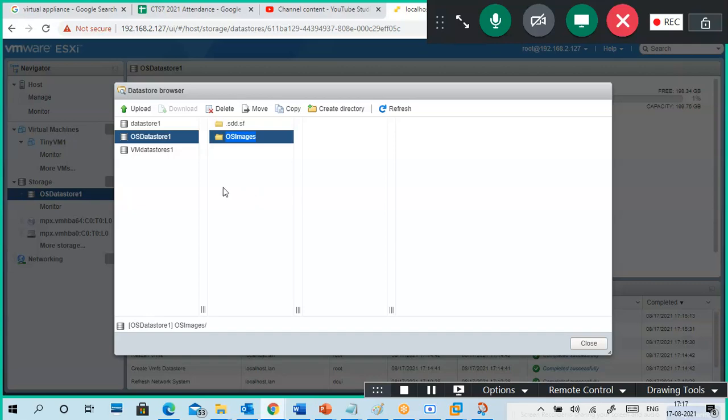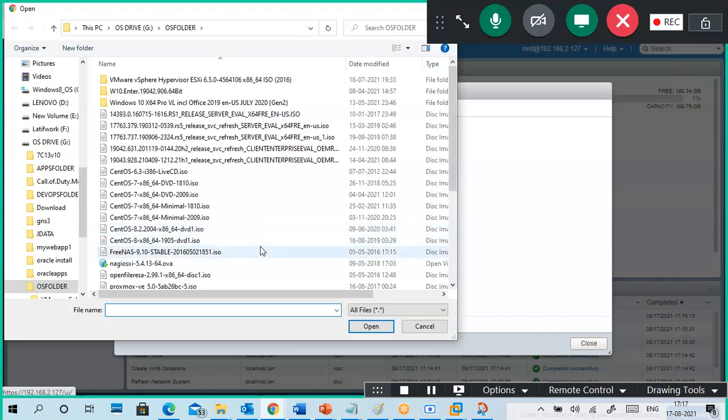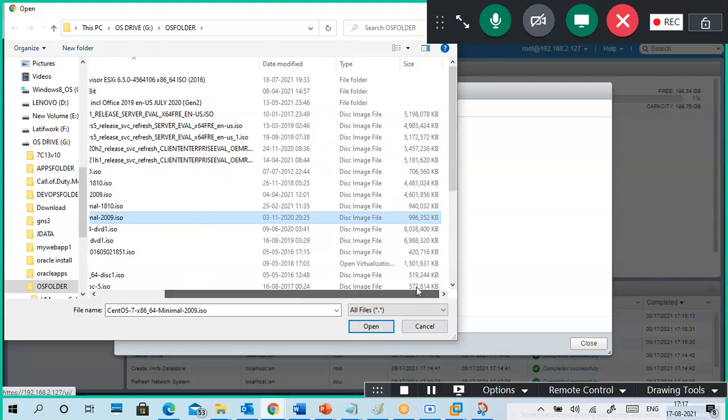Nothing is there. I'm uploading a Linux operating system. It's a minimal operating system, so it won't take much space. So Linux minimal. Can you see? This is CentOS 7 minimal, meaning the size of the disk is around 1 GB only, so it won't take much time to upload.